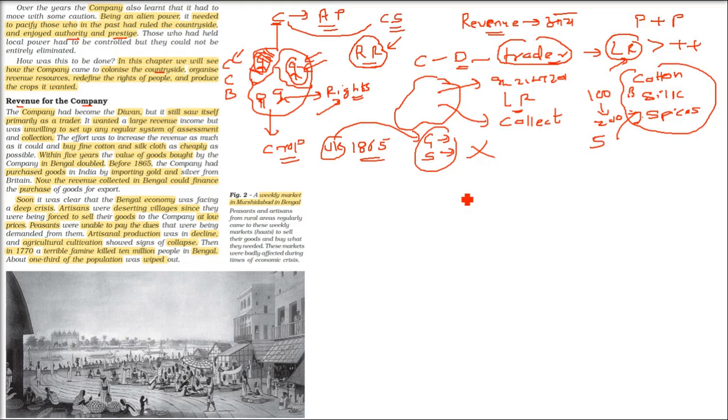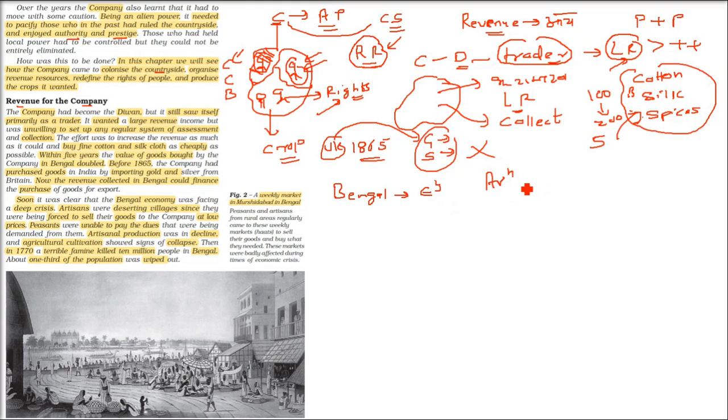So let me tell you that this 1865, I need to change it to 1765 because I'm just going to 1770, right? So we need to change it to 1765. Okay, because this is your NCERT book, it is given 1865, so I referred 1865, but I don't think so. Okay, let us go to Bengal.